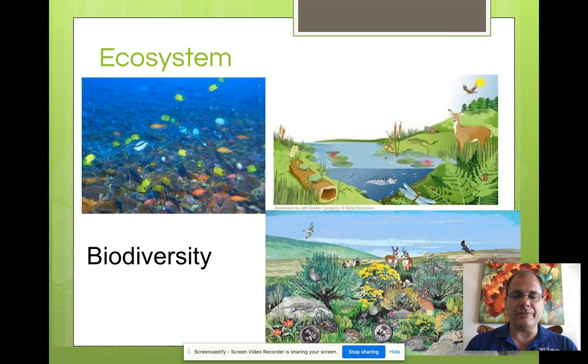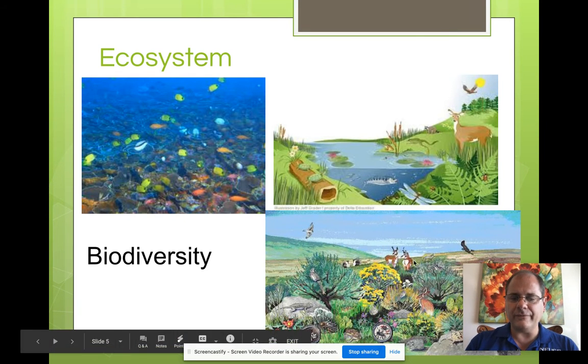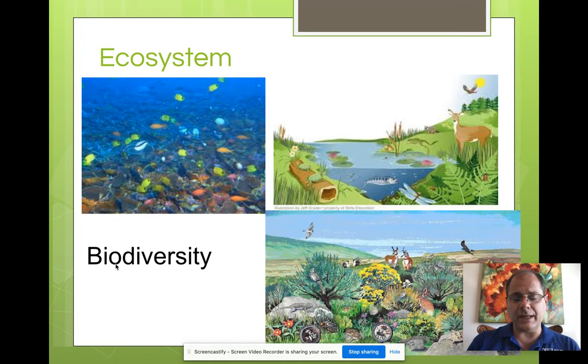Here we have several different kinds of ecosystems. We have a watery ecosystem, a marine ecosystem with tropical fish. We have a pond and a valley ecosystem. Here we have an ecosystem with lots of different kinds of animals. When you have lots of different animals and different plants, we call that biodiversity, because bio means life, and we know diversity means different things or different ways. So we have lots of ways to show life in the area.